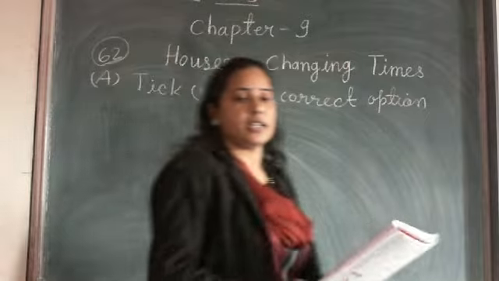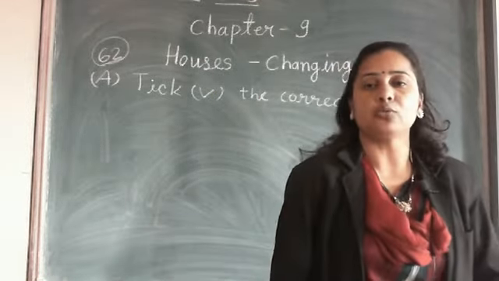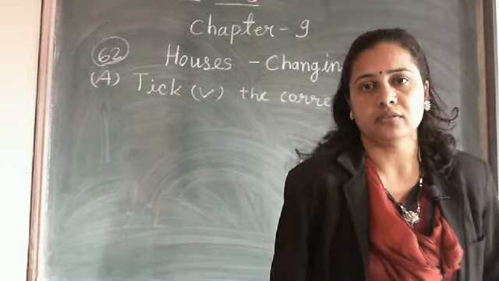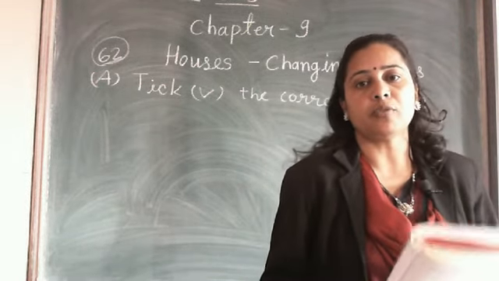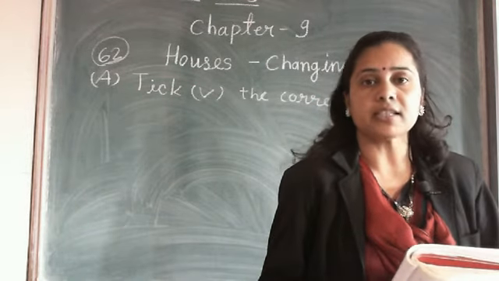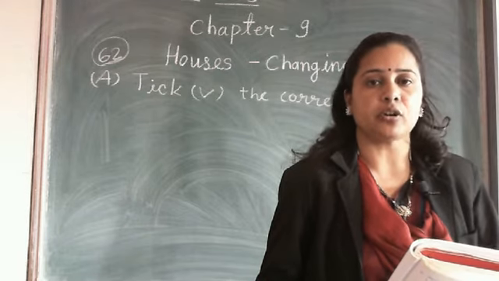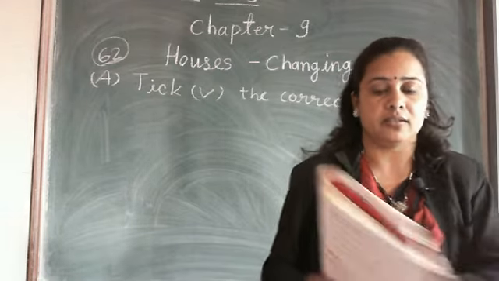Okay, three sentences given. Please students, pay attention in your book. You all keep your book in your hand and put your finger on sentence number 1. Question number A, tick the correct option. First sentence, number 1.